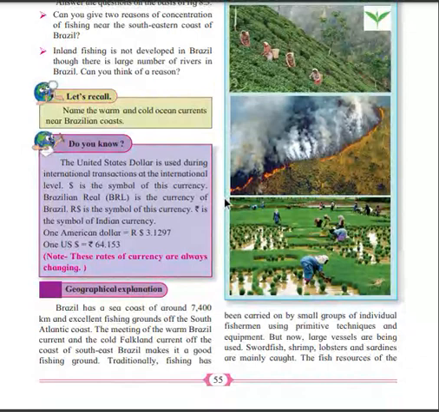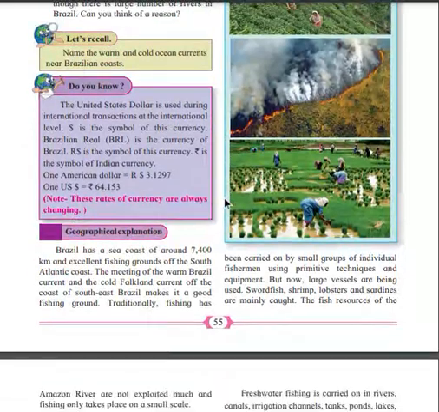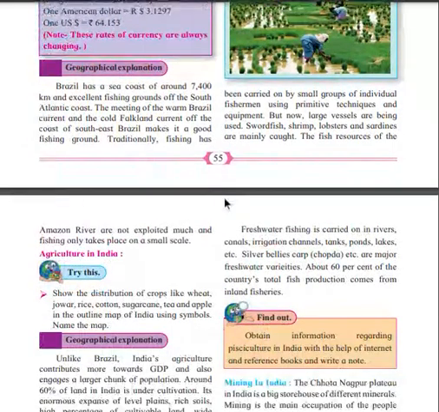Fishing is carried out by a group of people, by fishermen, with some kind of technique. But now large vessels are being used. Swordfish, shrimp, lobster, and sardines are mainly caught. The fish resources of the Amazon rivers are not exploited.